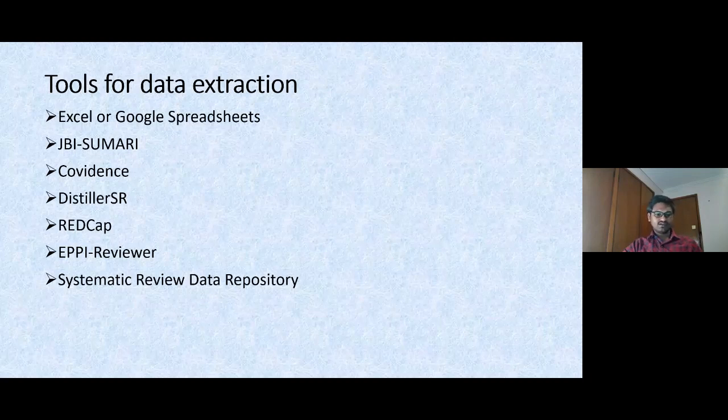Next, EPPI-Reviewer, which is sponsored by, again, Cochrane. But we have to pay some money for that. Next, the Systematic Review Data Repository. So these are some of the tools. There are many tools available. If you are interested in other tools, you can go to the SR Toolbox. There you will find more information about these kinds of tools for study selection, screening, data extraction, quality assessment, text mining, and data analysis.